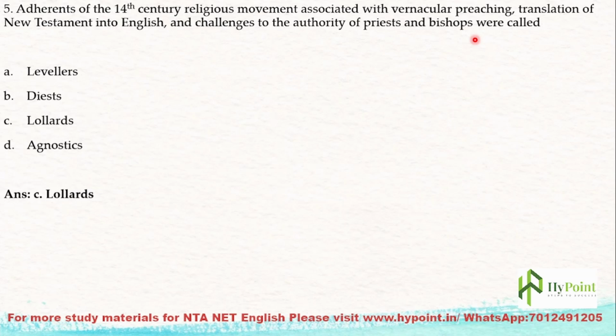So which group actually challenged the authority of priests and bishops? You have to identify. It was the Lollards. The followers of Wycliffe were known as Lollards. So it was the Lollards who challenged the authority of priests and bishops in the 14th century, and they also did many translations of the Bible into English, like the New Testament.